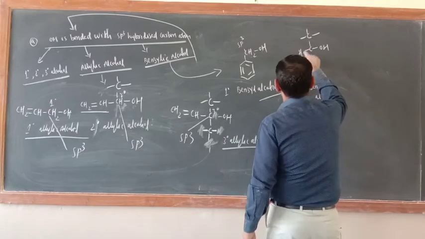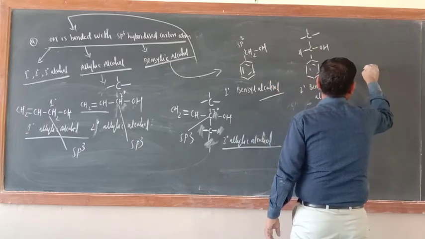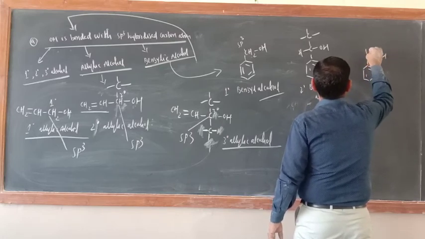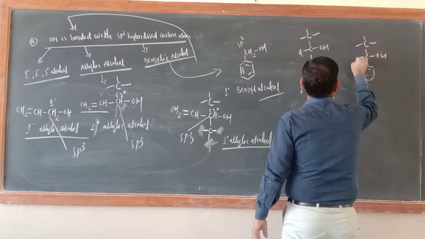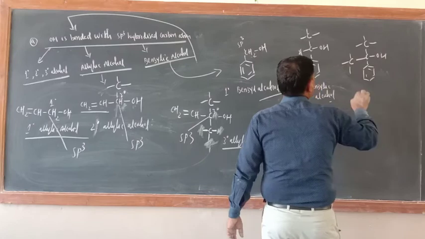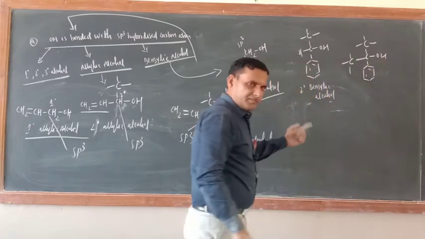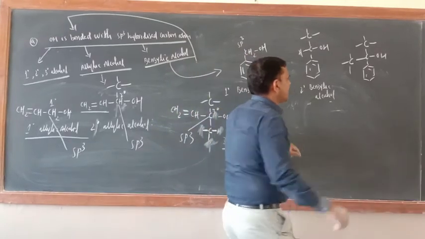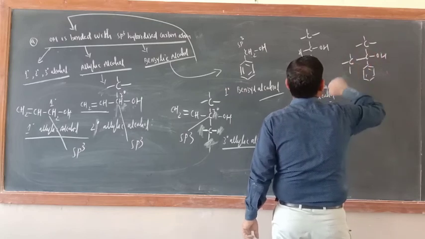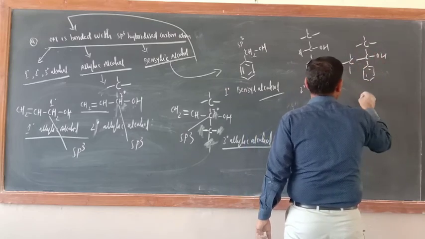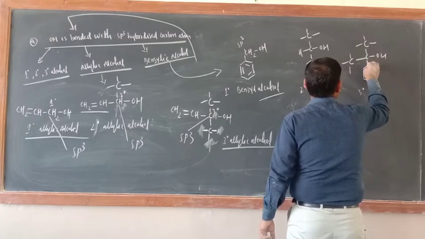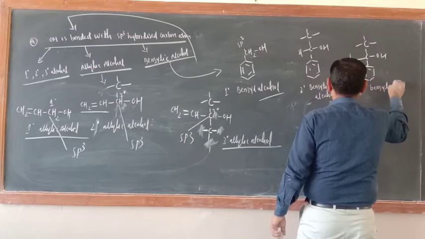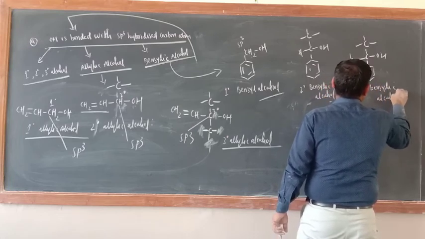And what is the next one? Still one replaceable H is there. So this is the benzene ring. Here C, here OH is there. Here C, 1, 2, 3. Put one more C. So now what is this one? Now OH is bonded with the benzylic carbon atom only. With the benzylic carbon atom, 2 more carbon atoms are bonded. One is already here, the benzene ring carbon atom. So now this is 3 degree benzylic alcohol.